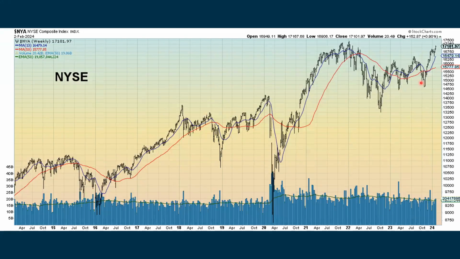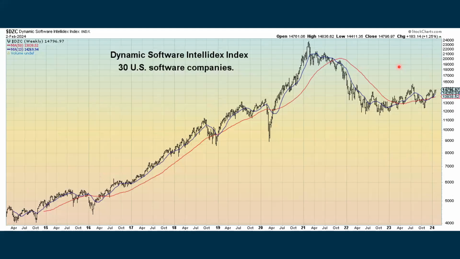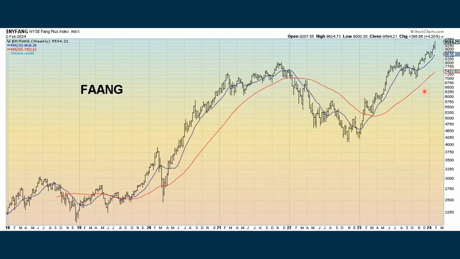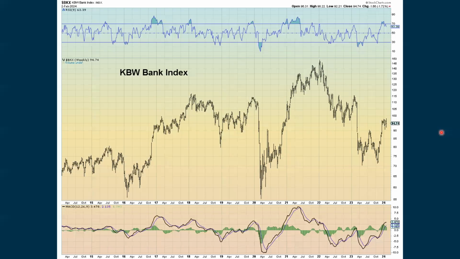The NYSE is another broader measure, which continues to be in an uptrend and not quite back to its all-time high. All stocks are setting a new all-time high and in an uptrend. The 30 biggest software companies are showing some improvement, but really haven't broken out above these previous price levels. The FANG index just keeps setting new high after new high. ARK is still in an uptrend, falling back and has been chopping more or less sideways.